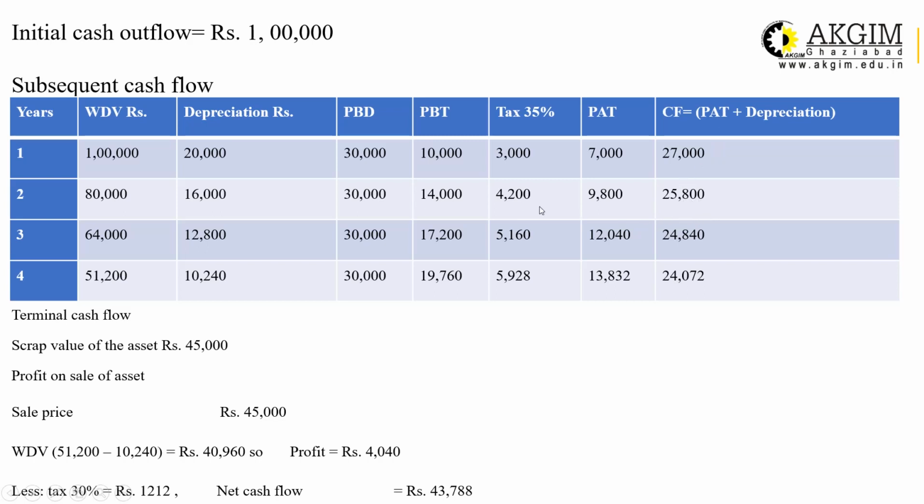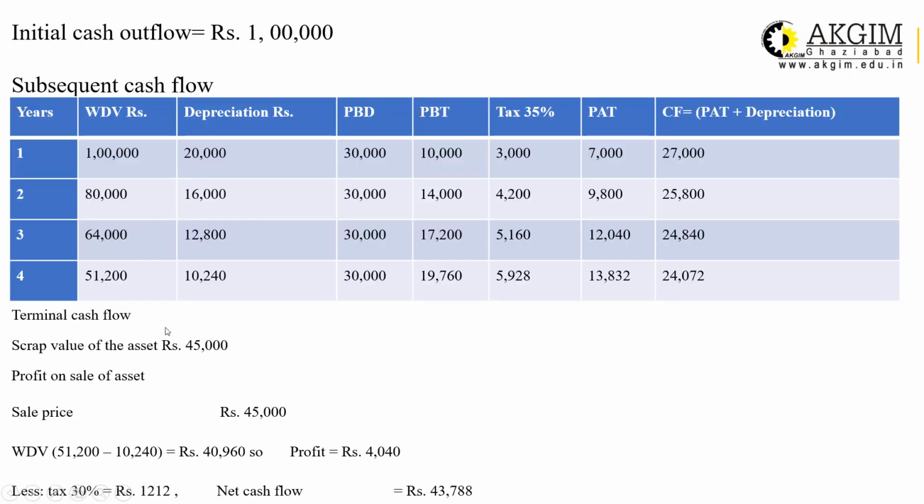Second year. See here, in the second year the depreciation is 14,000. PAT is 9,800. Add it and you will get the answer 25,800. This is the subsequent cash inflow which is generated after installation of the machine, and this is calculated with the help of depreciation and tax. Now, what is terminal cash flow?